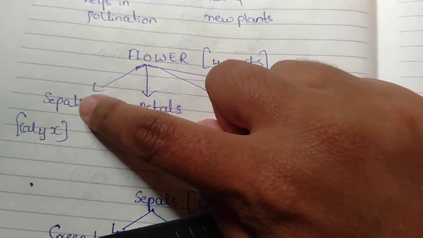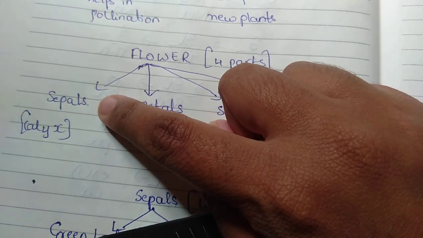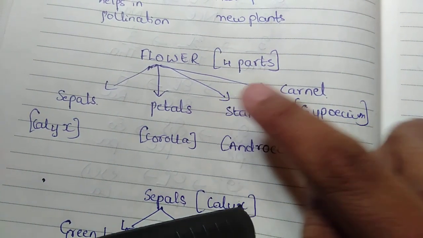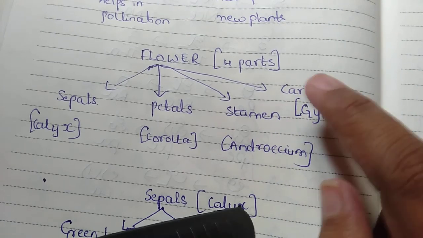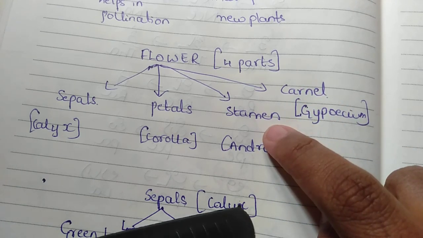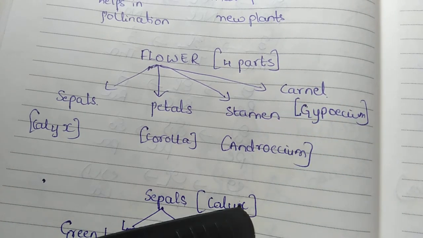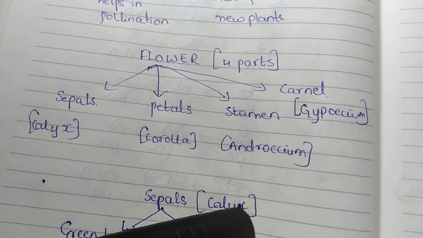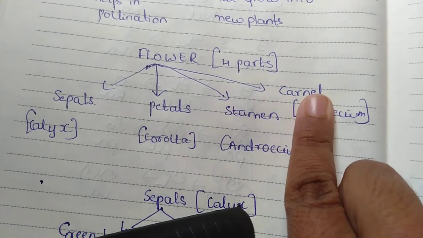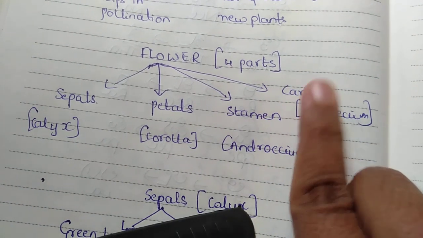I'm going to recap: the sepal, the bud, covers with the green leaf; the petals, the rose petals you see, are already clear. Stamen and carpel you can't find in all types of flowers, only in some of them. In between the petals you have some yellow powder, that is the stamen, and between that yellow powder there is one center point of the flower, which we consider the carpel.